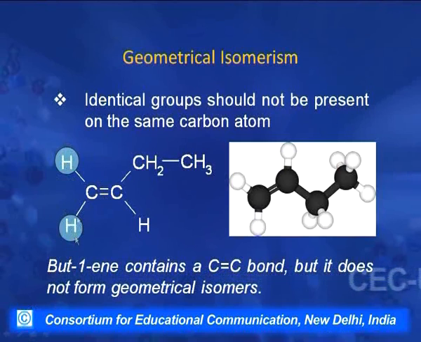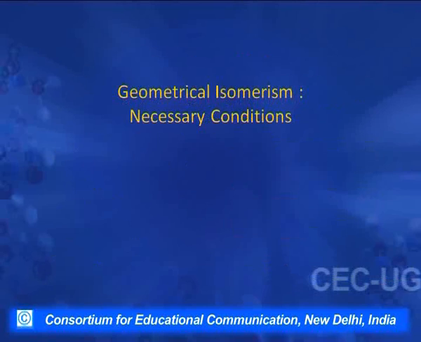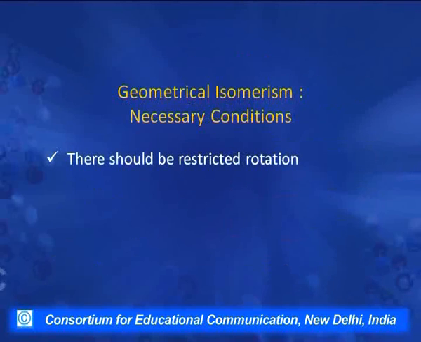So we will get a similar molecule. So it means isomerism will not be possible. So there are two requirements for a molecule to show geometrical isomerism. One, that there should be restricted rotation, and second, the two atoms which are under consideration should have two different groups attached to them.